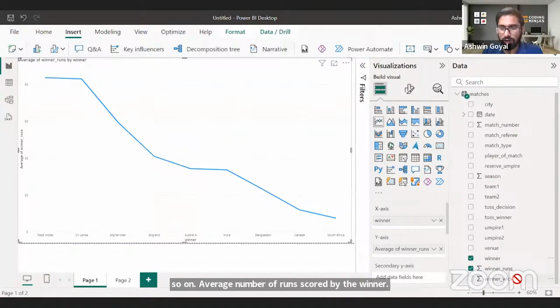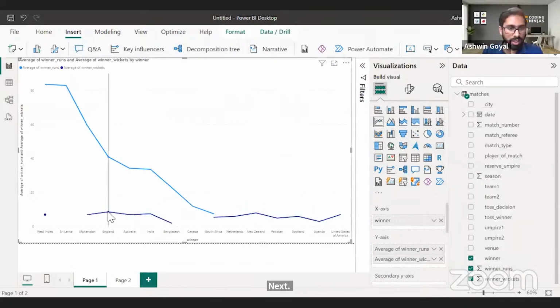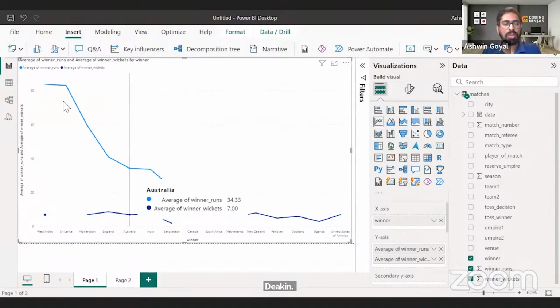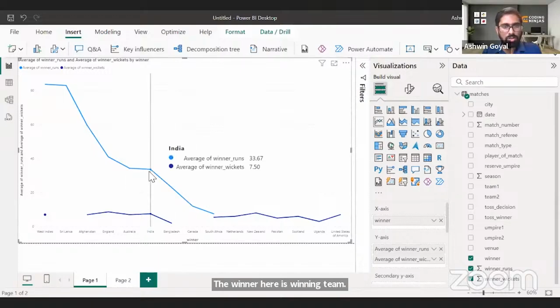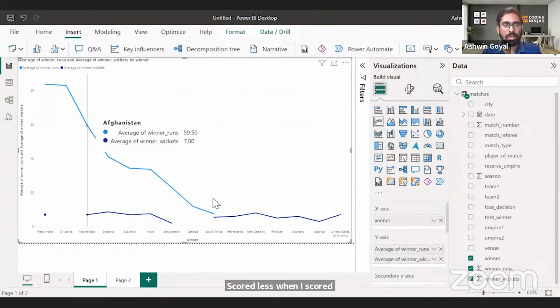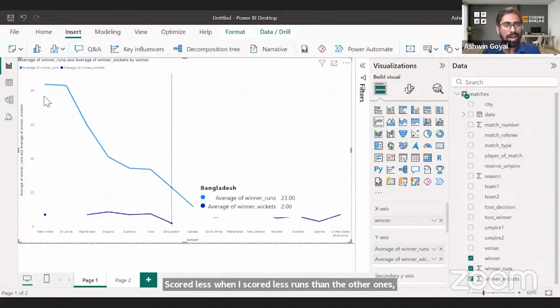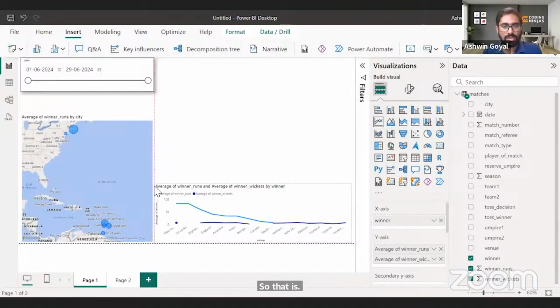Next, average wickets I also want to see in this one only. Average number of wickets taken by the winning team. So winner here is the winning team. This gives me a chart here. India, for example, scored fewer runs than the other ones, in terms of winning runs. So I think this is a chart that is helpful for us.